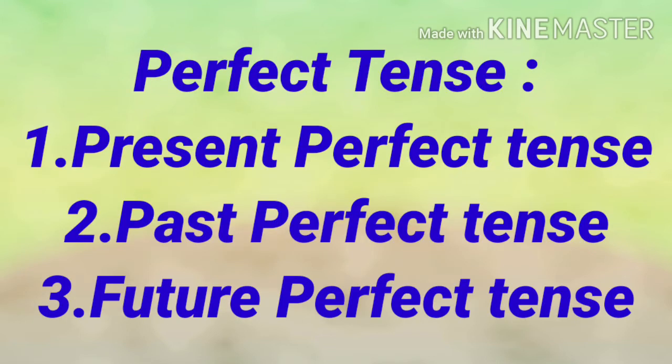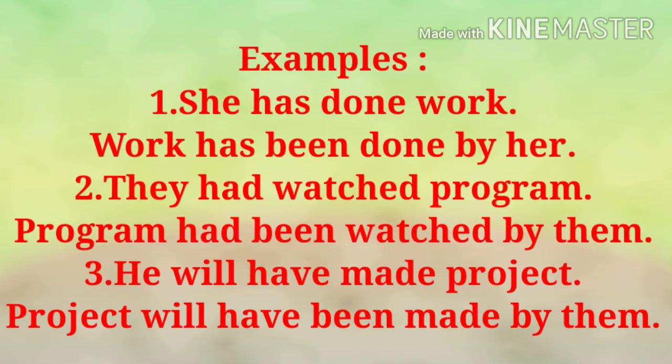Now we are going to discuss perfect tense. In perfect tense, there are three tenses. 1. Present perfect tense. 2. Past perfect tense. And 3. Future perfect tense. When in active voice, these three tenses are used. How to convert them into passive voice? Let's see through examples.